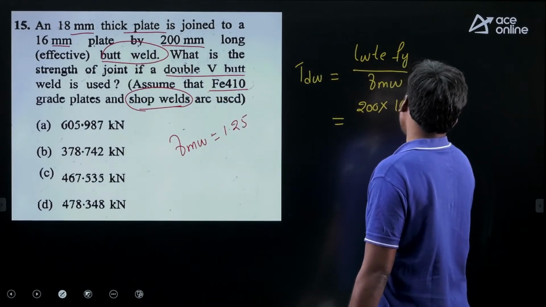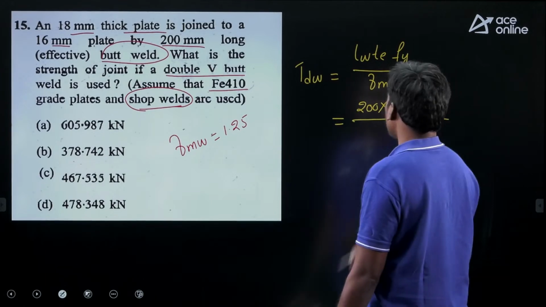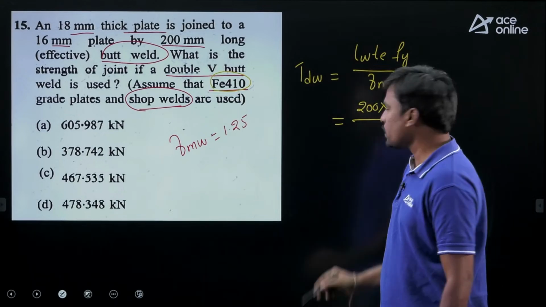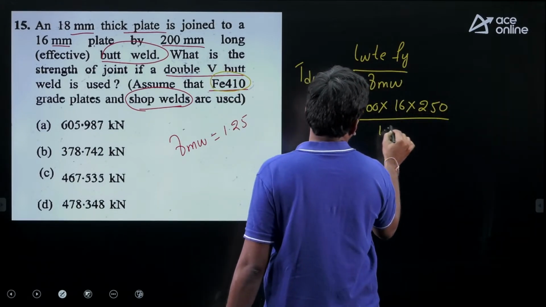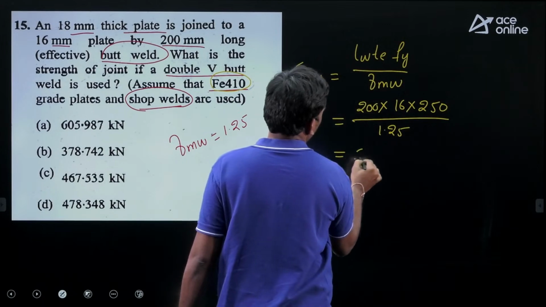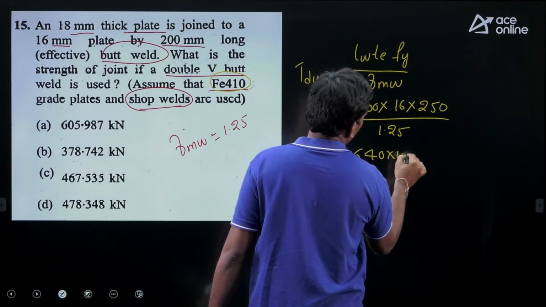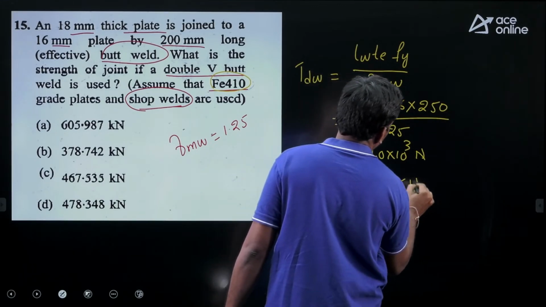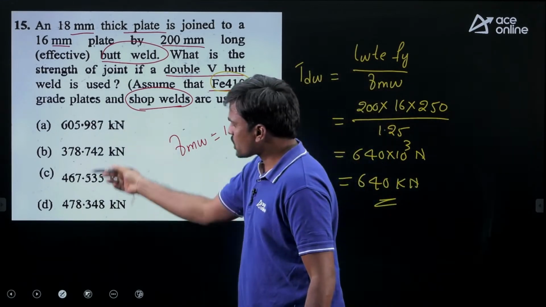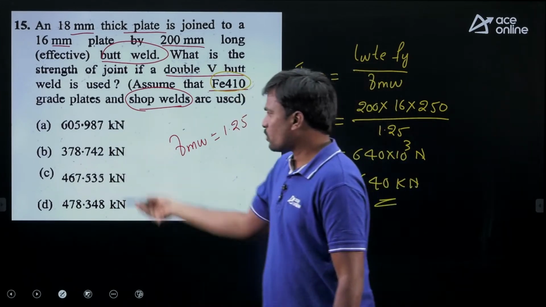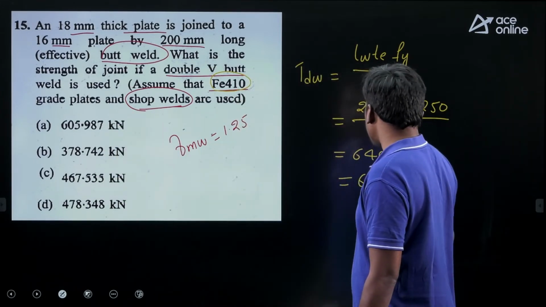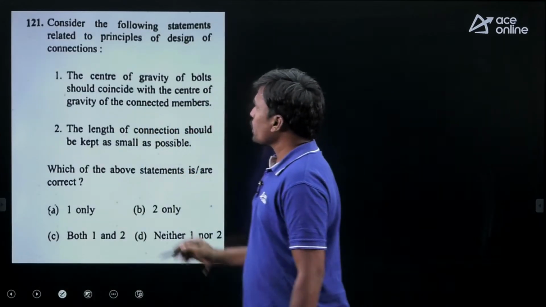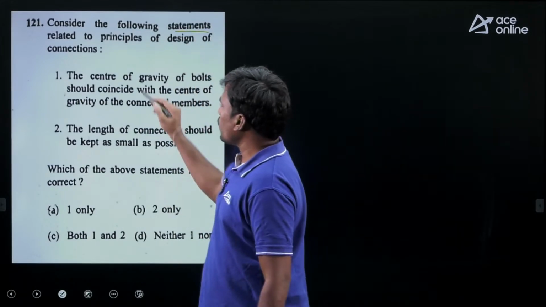Then yield stress is given. Here yield stress is 250 because the grade of steel is given. The ultimate stress is 450, then yield stress is 250. Then this is 1.25. If you solve this, we will get 640 into 10 to the power of 3 Newton, which is 640 kilo Newton. But here there is no 640 kilo Newton option, so no option is matching. But the answer is 640.